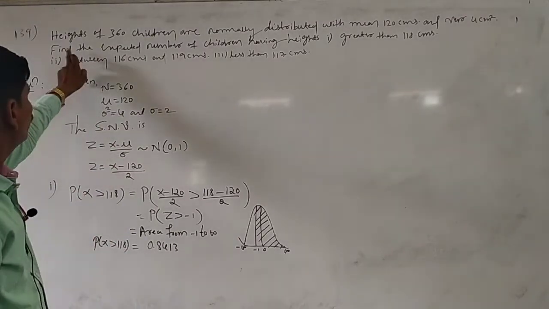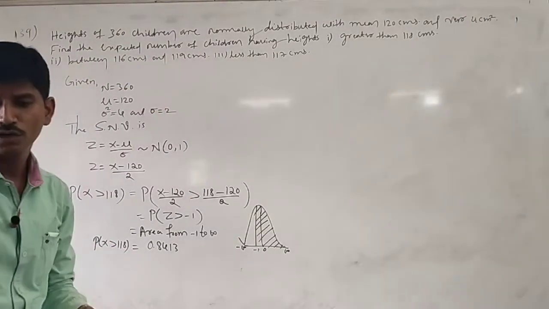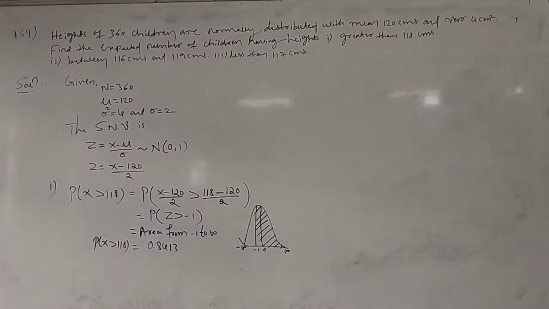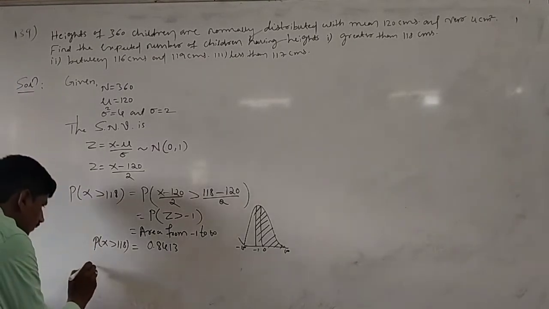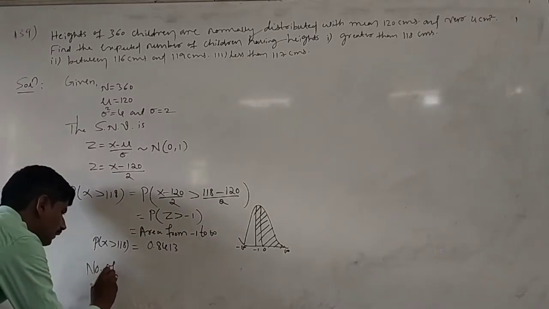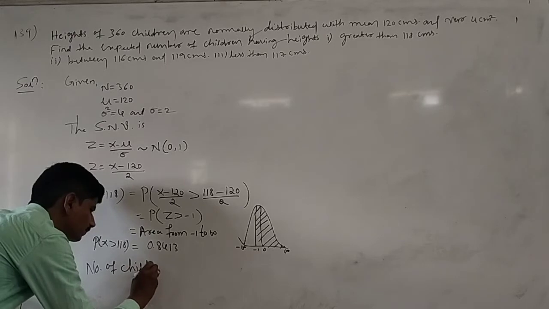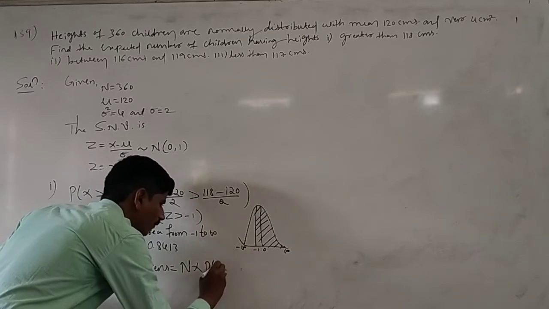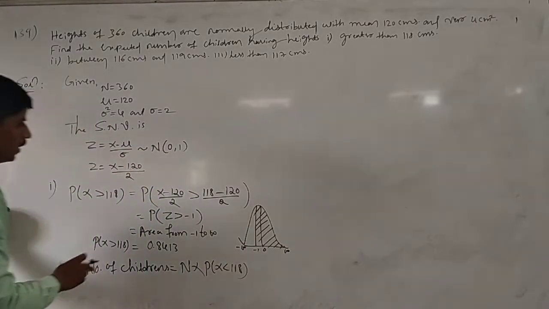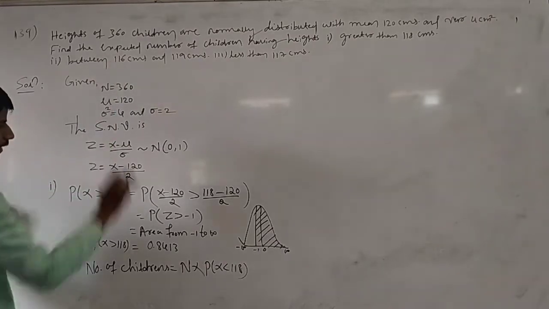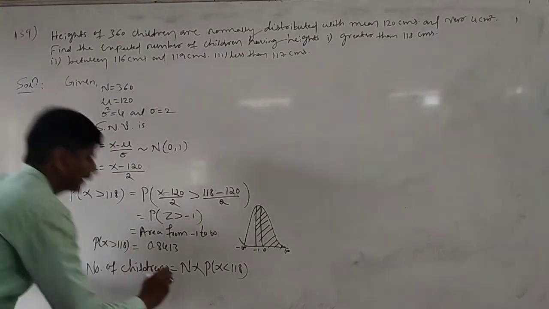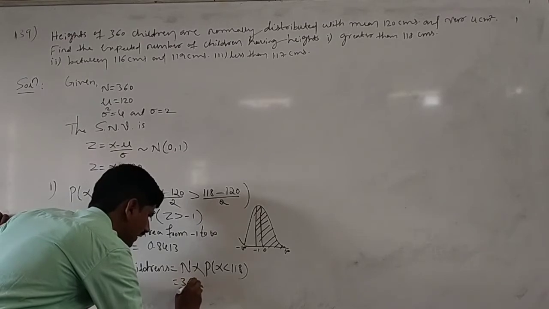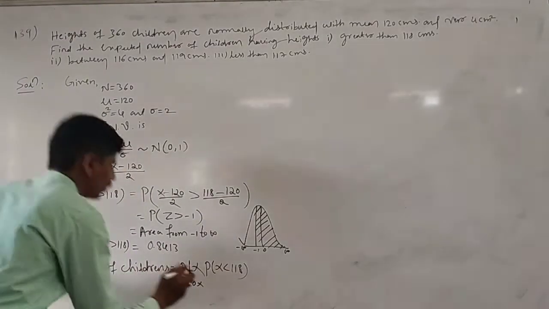Here they are asking to find the expected number of children having heights. You have to find the expected number of students. The number of children is capital N into the probability of x greater than 118. Here capital N is the total number of children, 360. So 360 into the probability of x greater than 118, which is 0.8413.